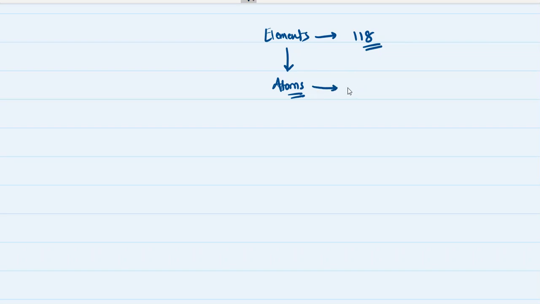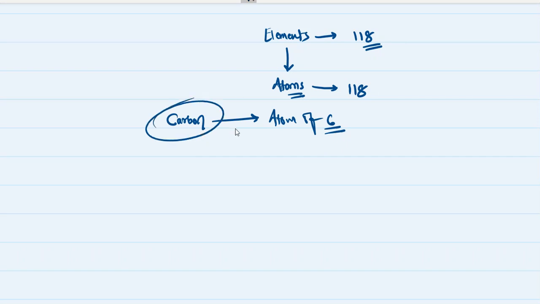How many atoms are known so far? Of course, 118, because each type of atom represents each type of element. So we have an element, let's say carbon. So we have an atom of carbon. The smallest particle of the carbon element is the atom of carbon. This atom of carbon shows all the properties of the carbon element. It combines with oxygen to form carbon monoxide or carbon dioxide, and there are numerous other properties which the atom of carbon can show, which belong to the properties of the element carbon.